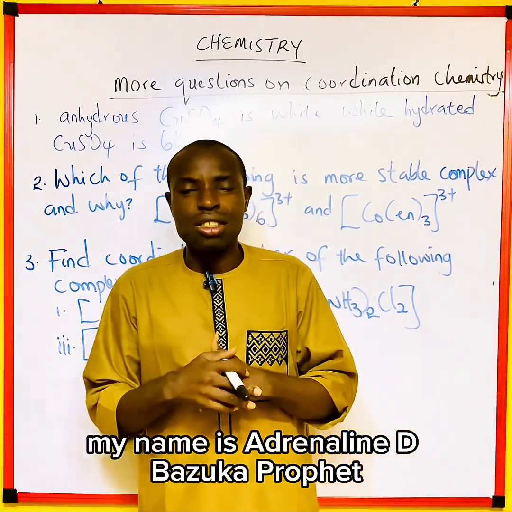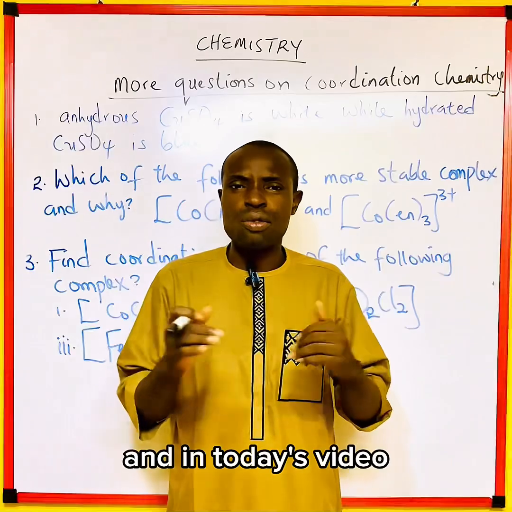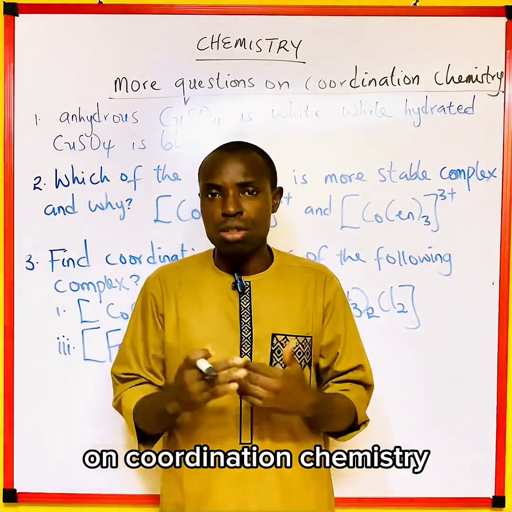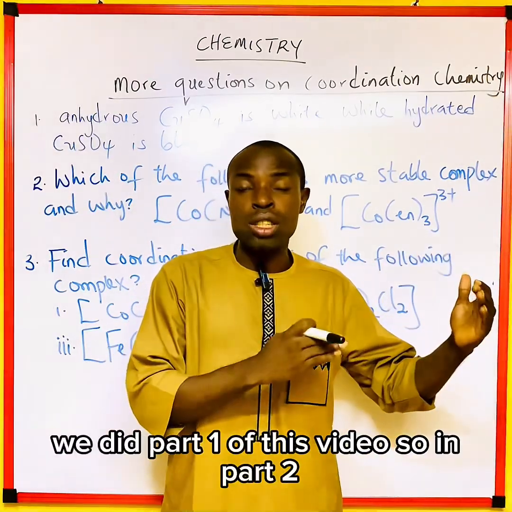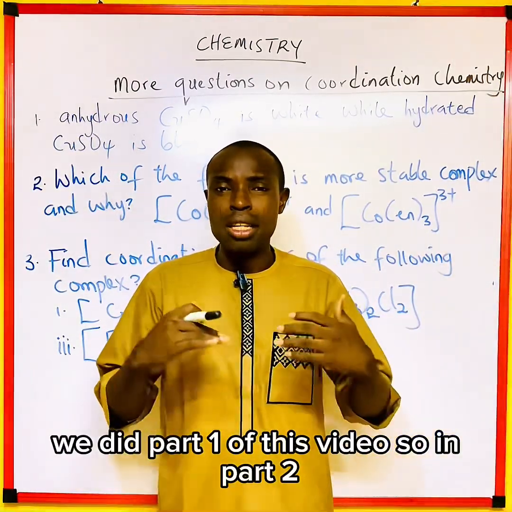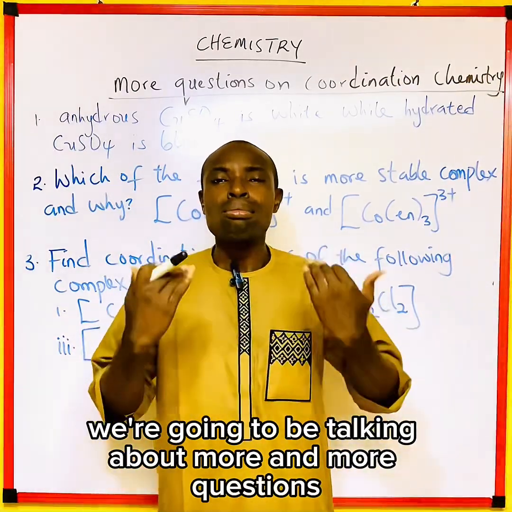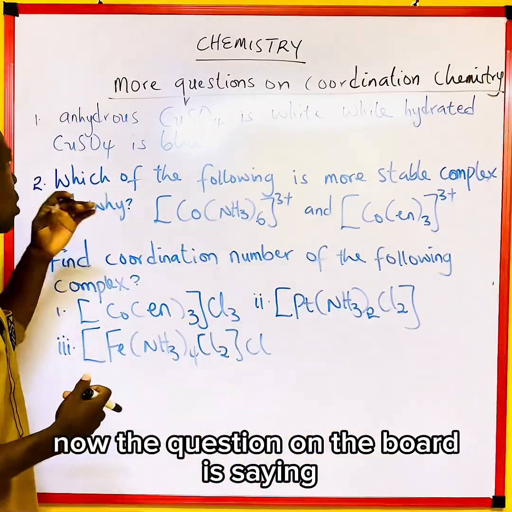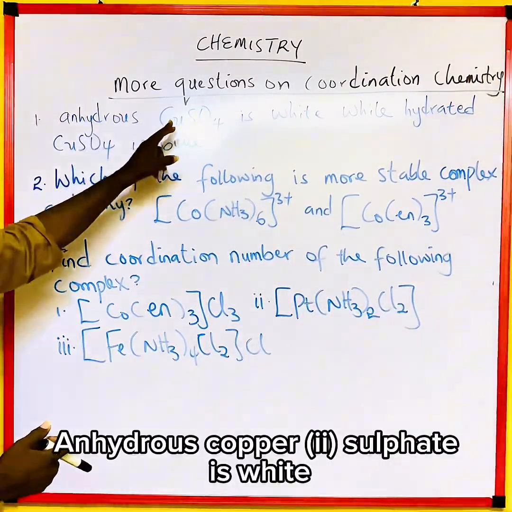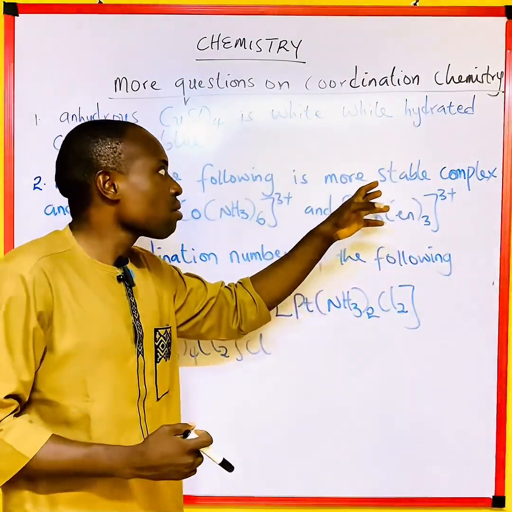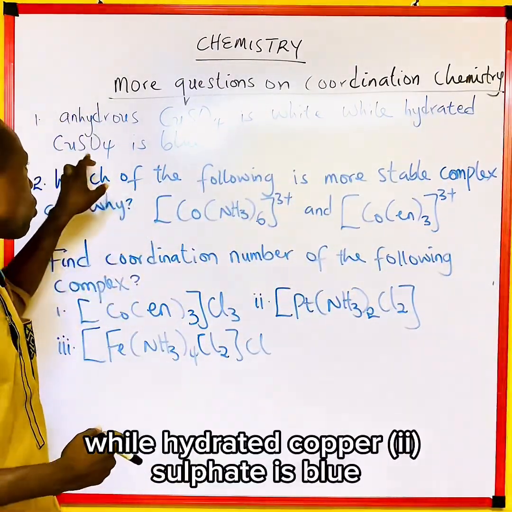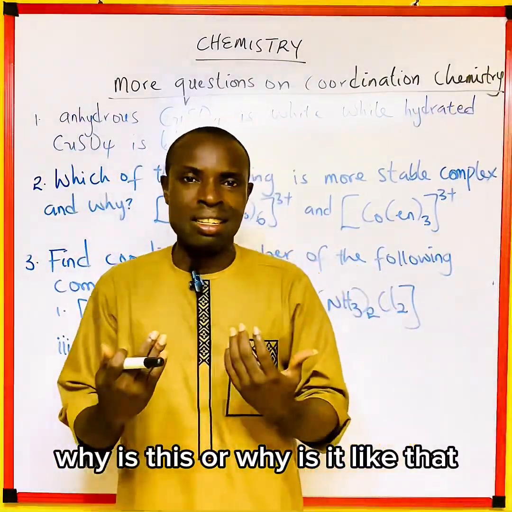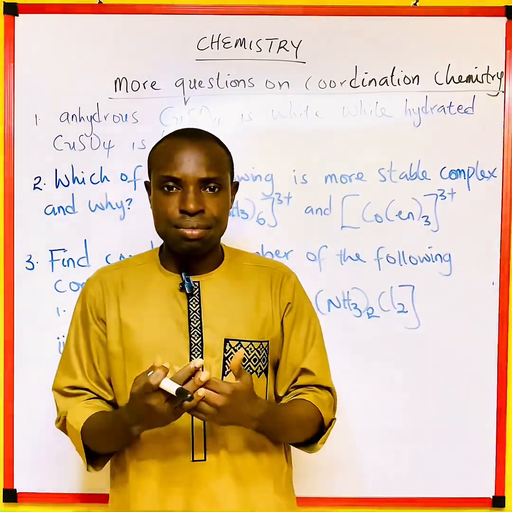My name is Andrana Linda Bazoka Prophet, and in today's video we are going to be talking about more questions on coordination chemistry. In our previous video we did part 1, so in part 2 we are going to be talking about more and more questions. Now the question on the board is saying: anhydrous copper 2 sulfate is white, why is hydrated copper 2 sulfate blue? Why is it like that?